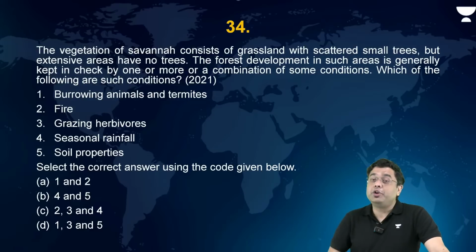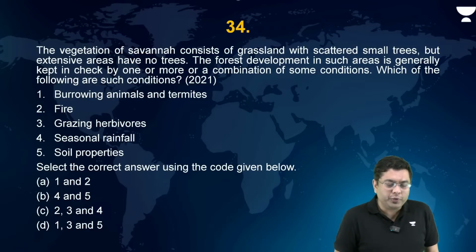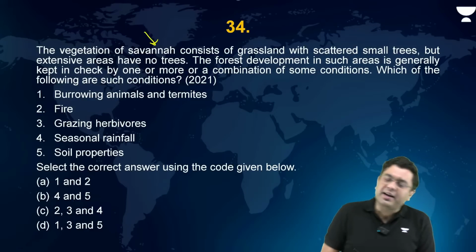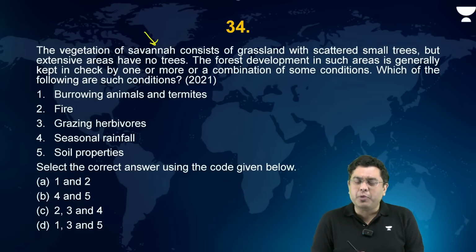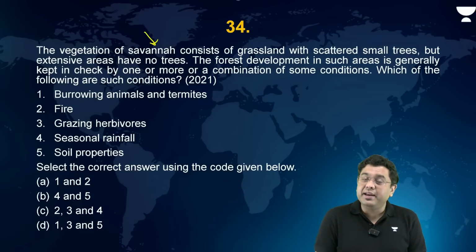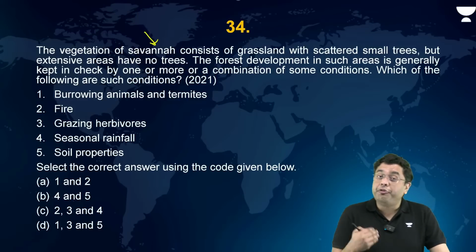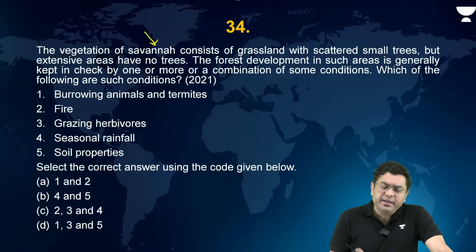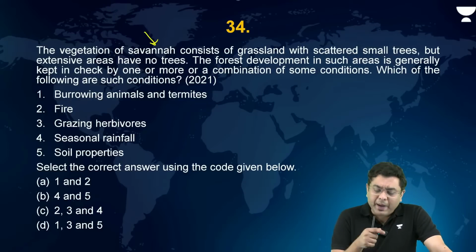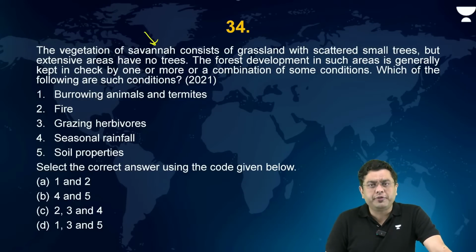Now another question on the grassland that I told you about. The vegetation of savanna consists of grassland with scattered small trees, but extensive areas have no trees, only large stretches of grasses. The forest development in such areas is generally kept in check by one or a combination of some conditions. Which of the following are the conditions?